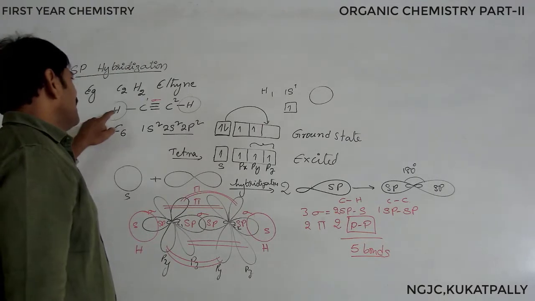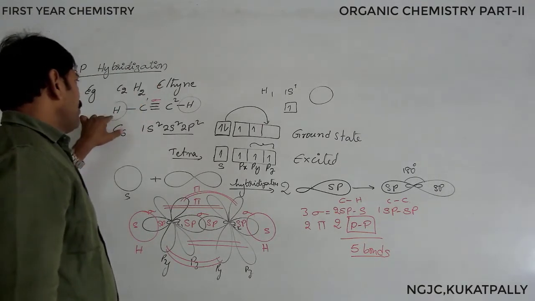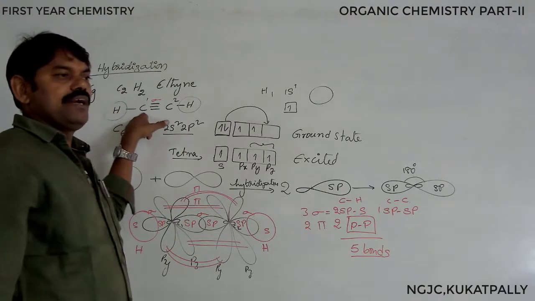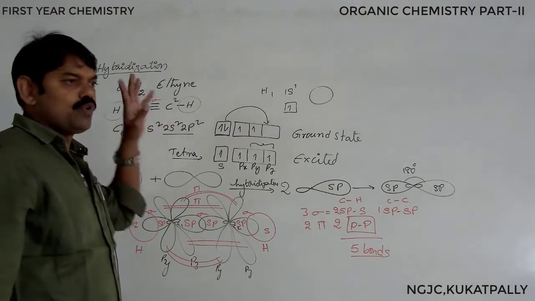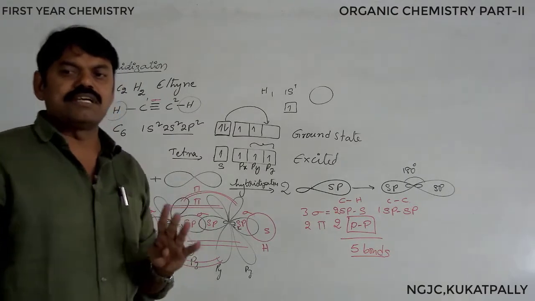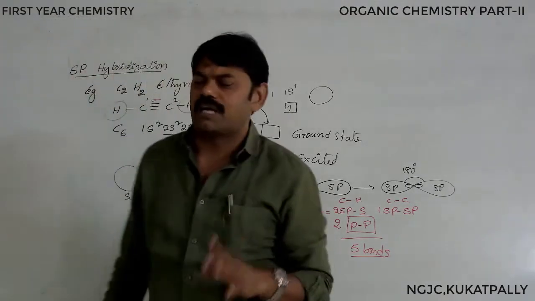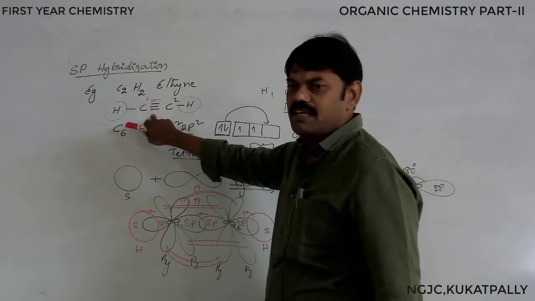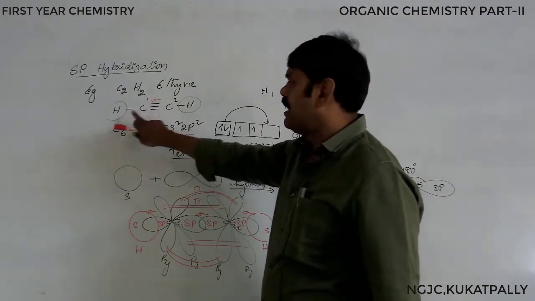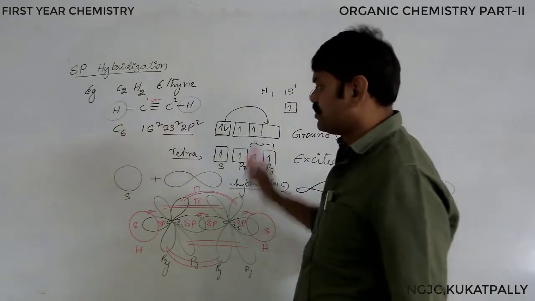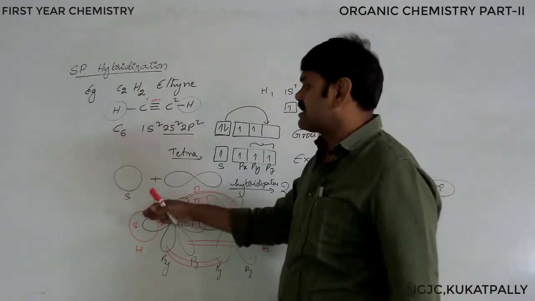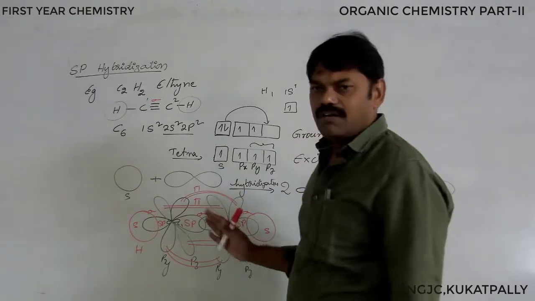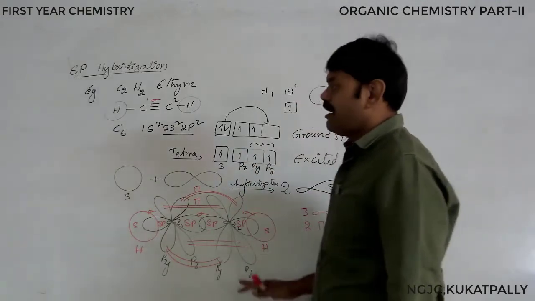Under this topic, we are showing the complete structure of the molecule. When we write the complete structure, you know that according to tetravalency, carbon always shows 4 bonds. Between the 2 carbon atoms, a triple bond is there, and between carbon and hydrogen, the bonds are shown. Meanwhile, let us discuss the hybridization. This is the explanation we have learned. So, this is sp hybridization.